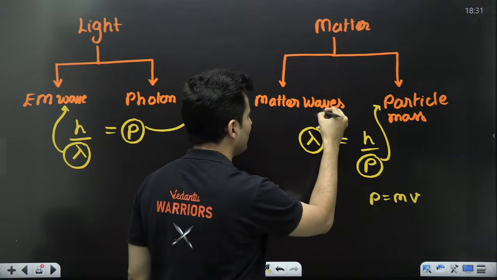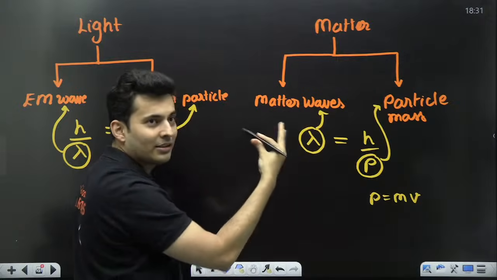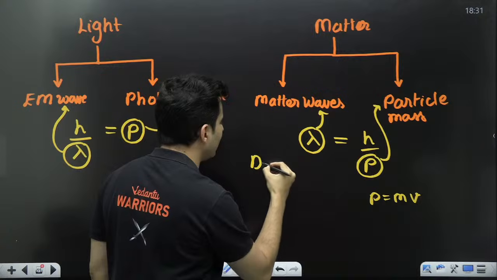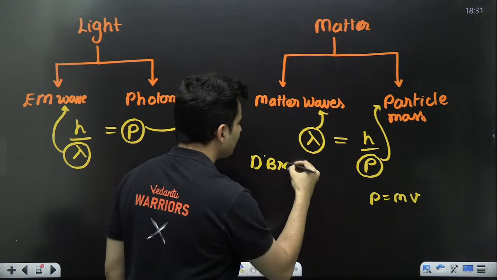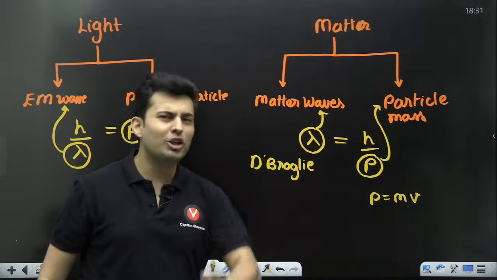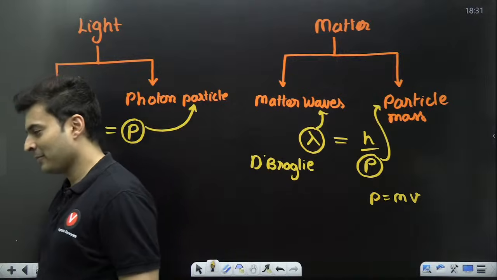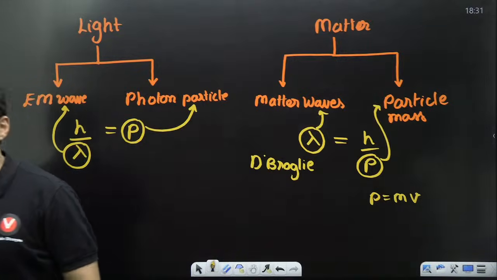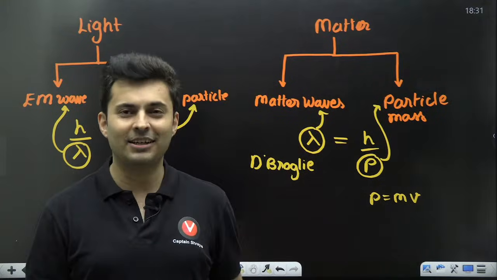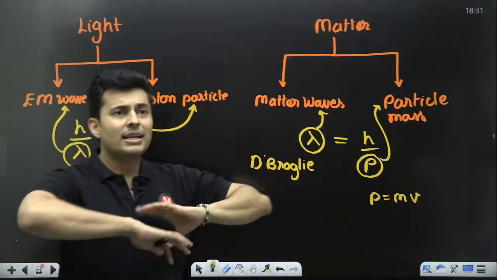So this wavelength is associated with that matter wave. This was hypothesized by the scientist called de Broglie. That's why it is sometimes also called the de Broglie wavelength of a particle having a certain mass. Understood? Yes, this is called de Broglie's wavelength. Very interesting phenomenon, very interesting discovery, and it was proven to be right.